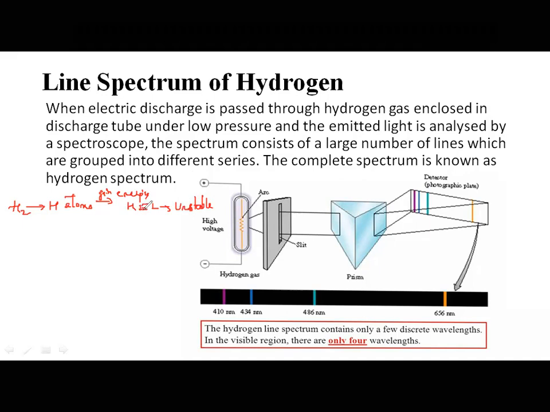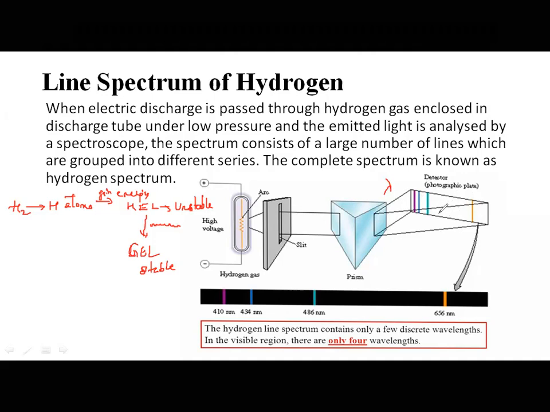Same with electrons. The electron is present in its house. Because of gaining energy, it has jumped to a higher energy level. It is unstable, so it will try to come back to its ground energy level, to attain stability. When it is coming to its ground state, it emits radiation. This radiant energy is passed through the slit, made to fall on the prism, and all the wavelengths get dispersed on the detector or the photographic plate, and that is called the line spectrum of hydrogen.